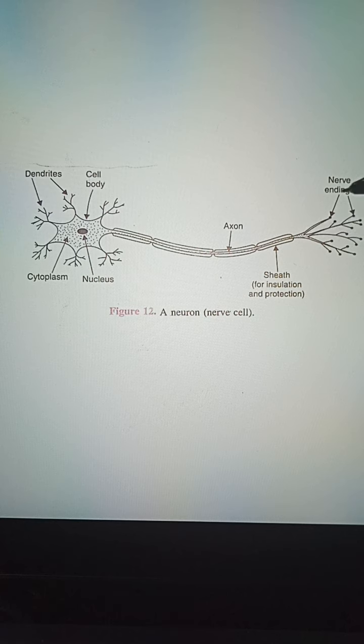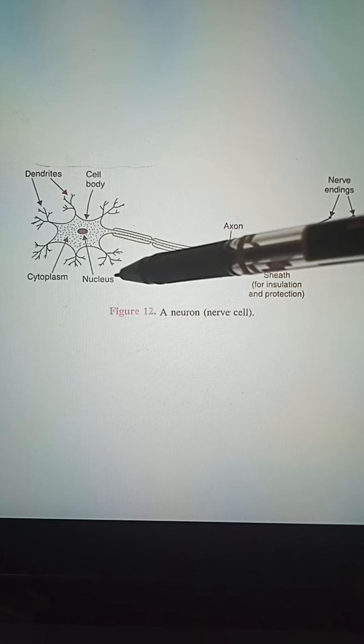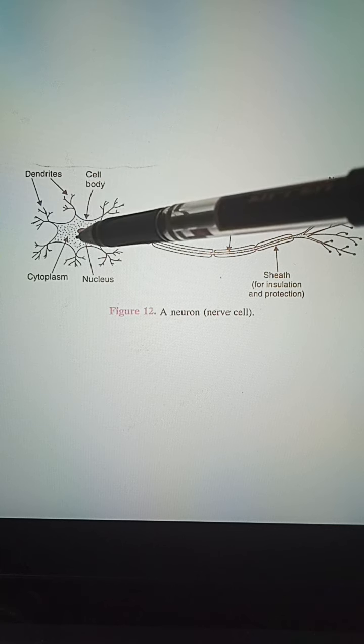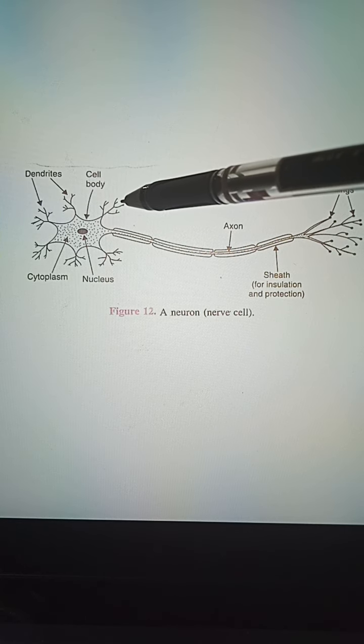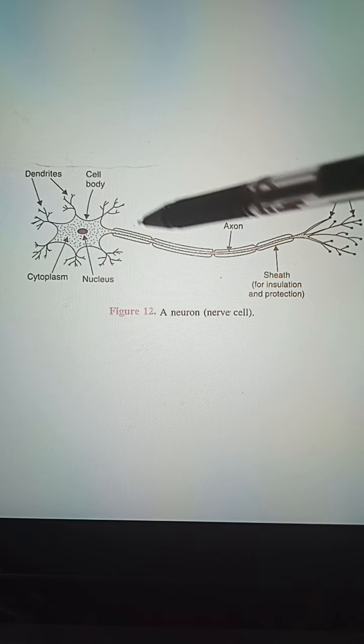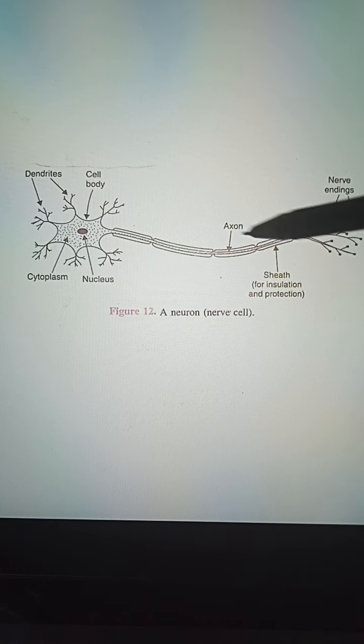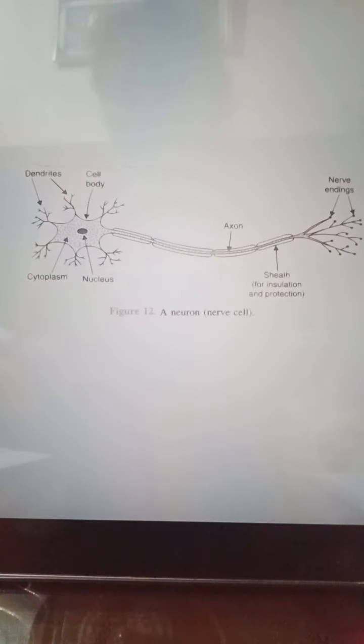So what are the main components of the neuron? The cell body, dendrites, which are short fibers present over the cell body, and the largest fiber, which is known as the axon. And at the end of the axon, the nerve endings are present. Clear?